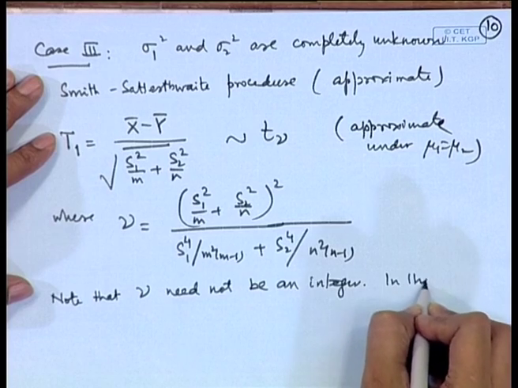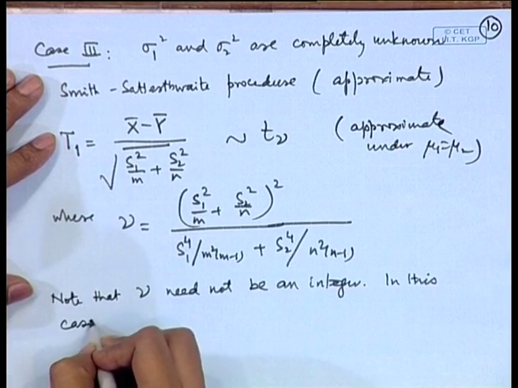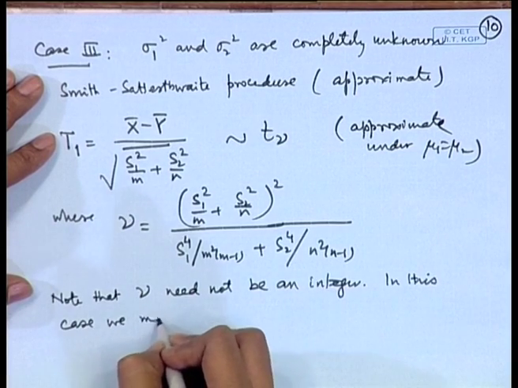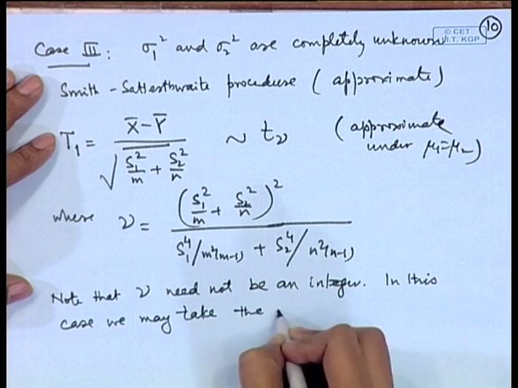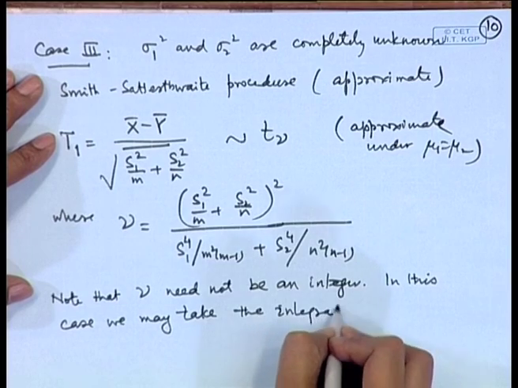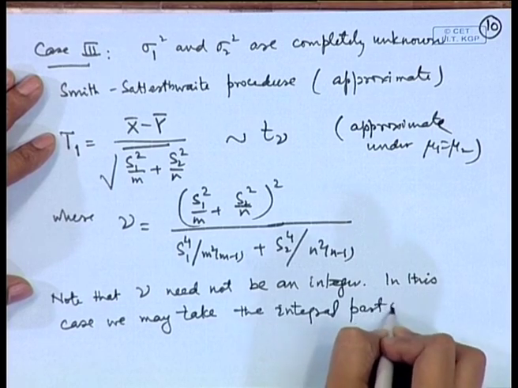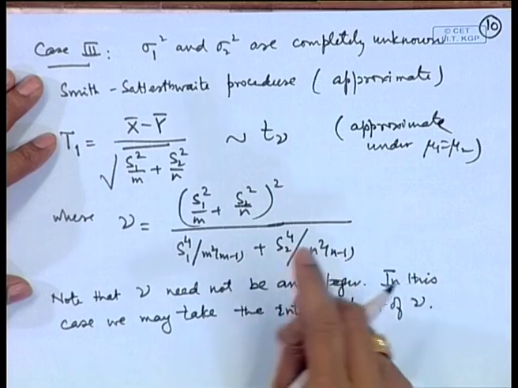In this case, we may take the integral part of nu. So, rather than taking the rounded off value which may be higher also, it is better to take the lower value, because the power of the test will increase if we consider a lower degrees of freedom here.